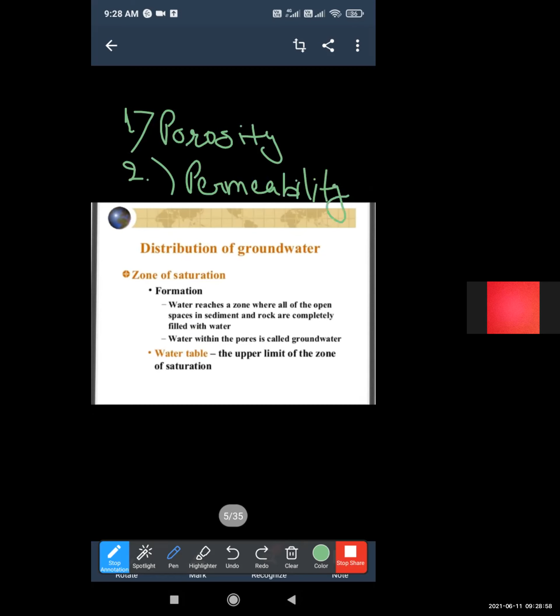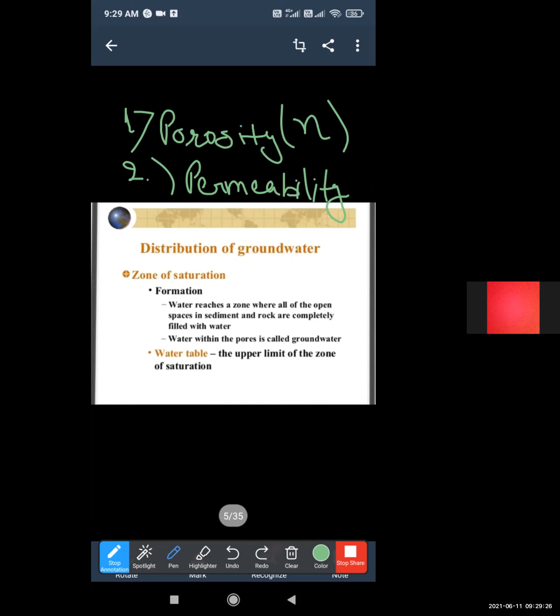So first, porosity. The porosity of rocks, represented by N, is the major geological criterion for the occurrence of groundwater. Porosity and permeability of rocks both control and affect the occurrence of groundwater.